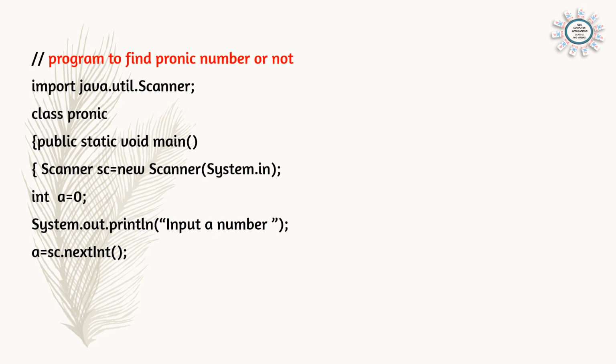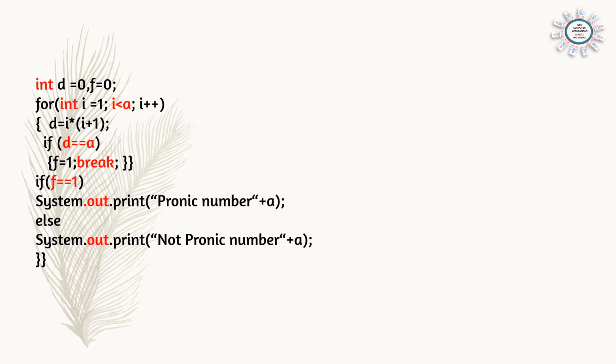In the variable a we are storing the number. Whatever number you are inputting will be stored in the variable a. Two variables we are declaring, int d and f. D for finding the product of consecutive numbers, for example, 1 into 2, 2 into 3, 3 into 4, like that. And f for checking. We can call it a flag variable. If the number is pronic, f will change to 1, otherwise f will remain 0. This will help in printing after closing the loop.